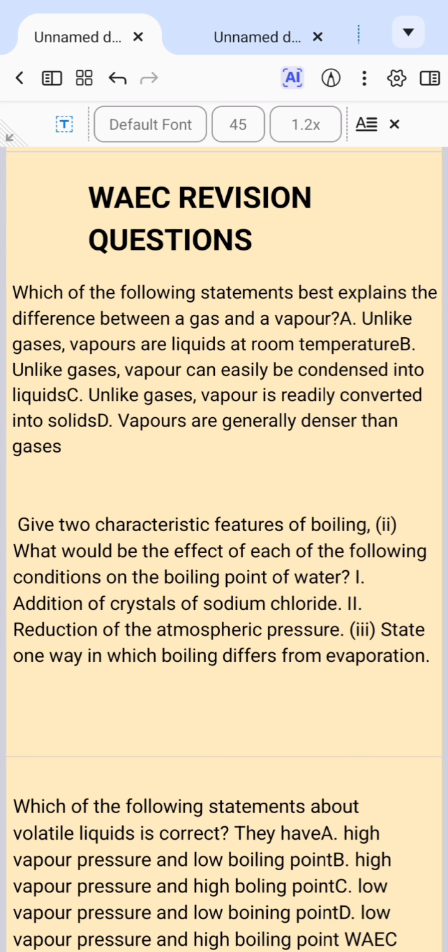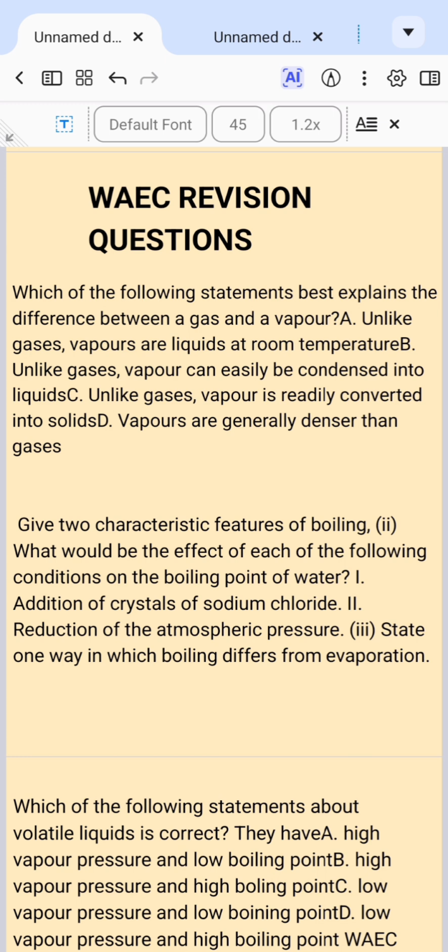Also, in the reduction of atmospheric pressure, whenever atmospheric pressure is reduced, definitely boiling will take place faster. It reduces the boiling point rather. The reduction of the atmospheric pressure reduces the boiling point of that substance. That is, the boiling takes place easily, because anytime there is a reduction of atmospheric pressure, there will be a decrease in the boiling point of the water, and vice versa.